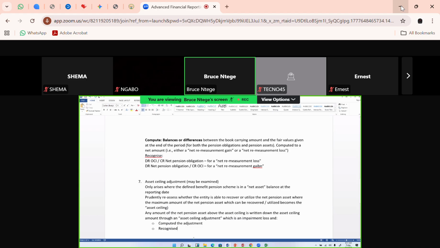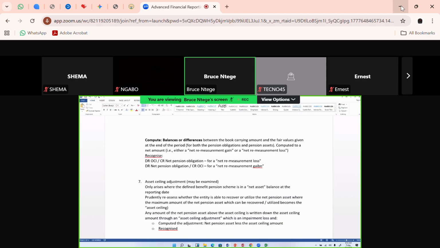So how do we compute it? We shall compute it by looking at the figure you've just called the net pension asset minus the asset ceiling. That's the amount minus the asset ceiling amount. So that's how you mathematically calculate it.